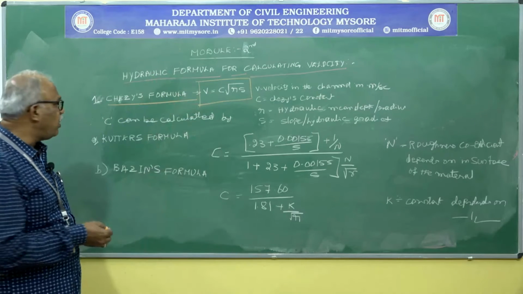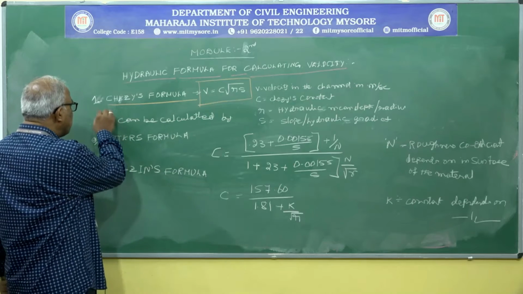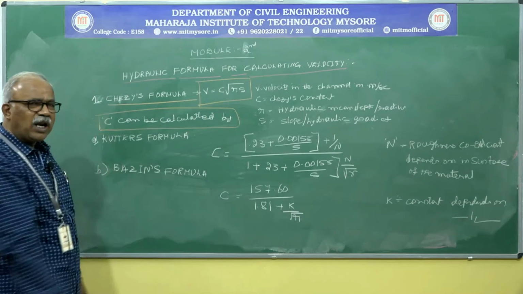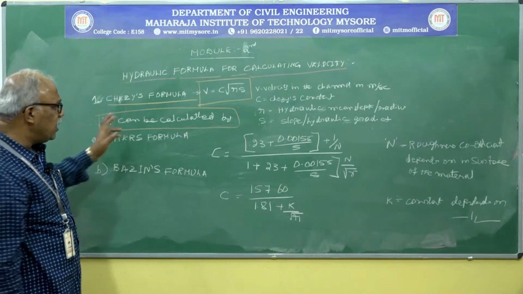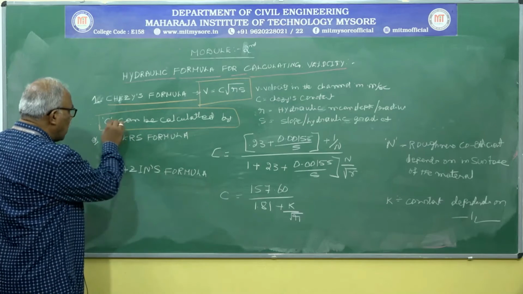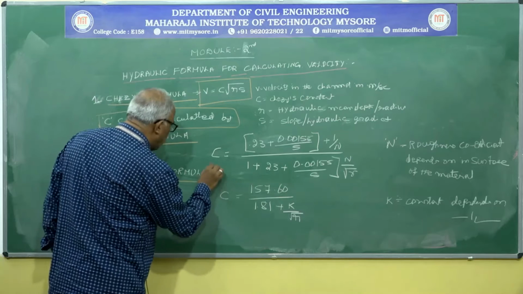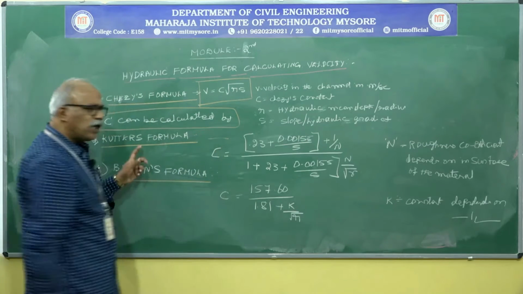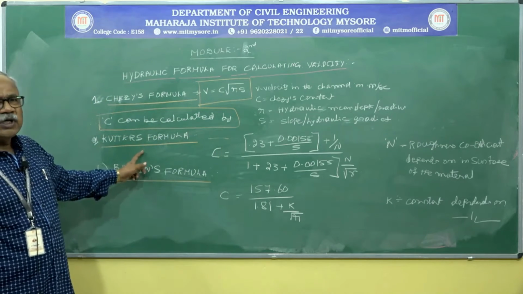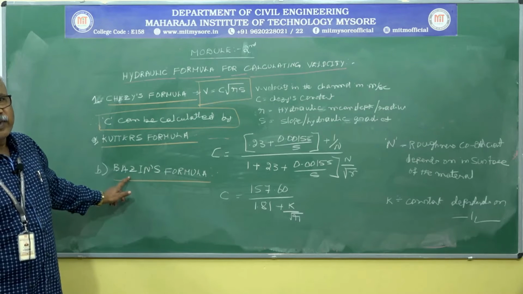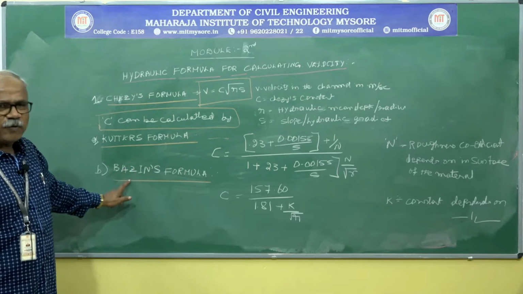In addition to that, C can be calculated. How to calculate the C? To calculate the C, we have to use a number of equations. That is Kutter's formula. Another one is Bazin's formula.